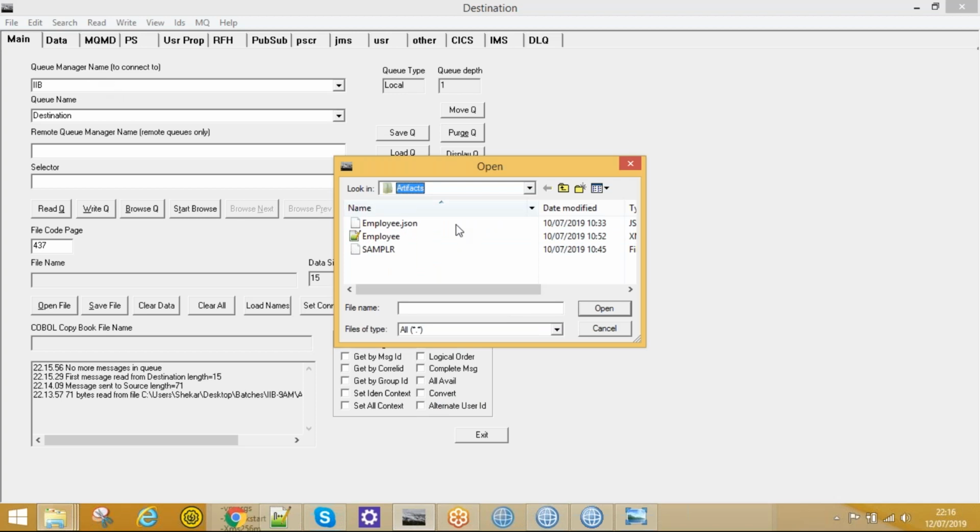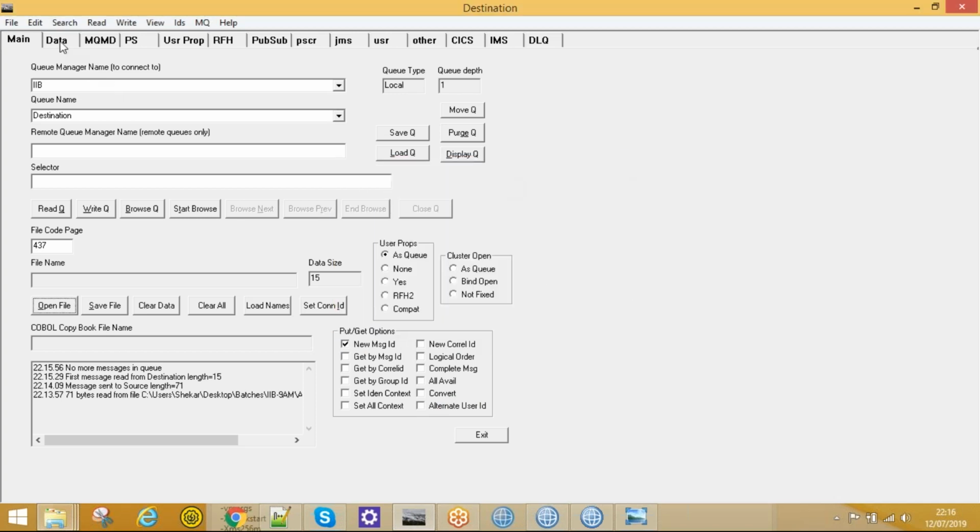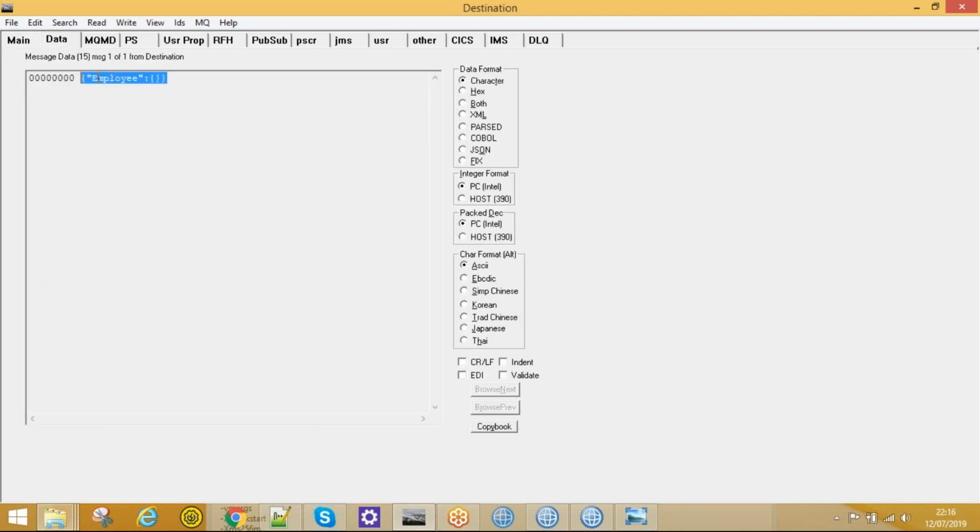You understood, right? Why is that an empty JSON object in the destination queue? Because in the destination queue, this is the message.